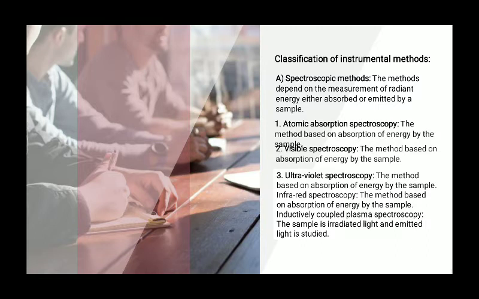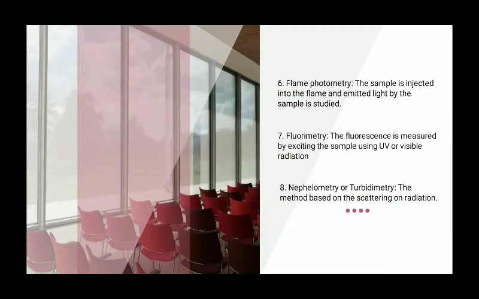Inductively coupled plasma spectroscopy, the sample is irradiated with light and the emitted light is studied. Flame photometry, the sample is injected into the flame and the light emitted by the sample is studied. Whereas in fluorimetry, fluorescence is measured by exciting the sample using ultraviolet or visible radiation.